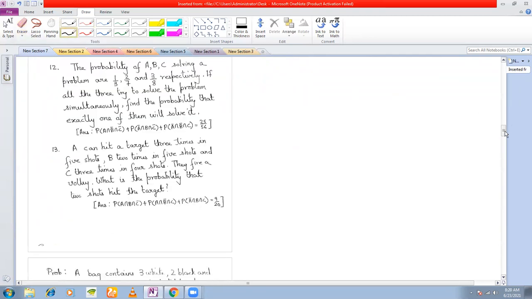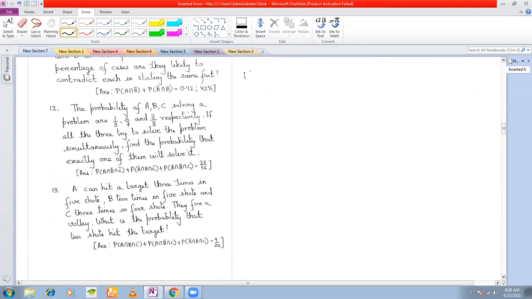Question here is: the probabilities of A, B, and C solving a problem are 1/3, 2/7, and 3/8 respectively. If all three try to solve the problem simultaneously, find the probability that exactly one of them solves the problem. When will exactly one of them solve the problem? That is either A solves and B and C do not solve, B solves and A and C do not solve, or C solves, A and B do not solve, right? So we define these events.